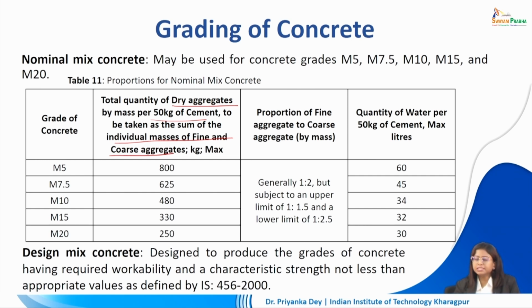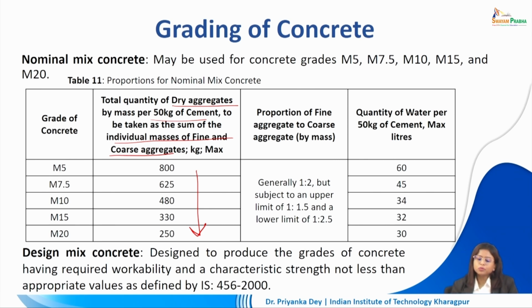That is defined. If we are dealing with M5, that can be a maximum of 800, and as we move down the list towards M20, it will reduce. In M20 we can have about 250 as compared to the 50 kg of cement that is being mixed. So as we go down the list, that is, as compressive strength increases, we are reducing the amount of dry aggregates that we proportionately mix with our cement of the same quantity.